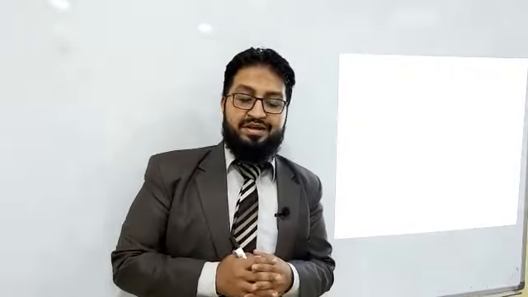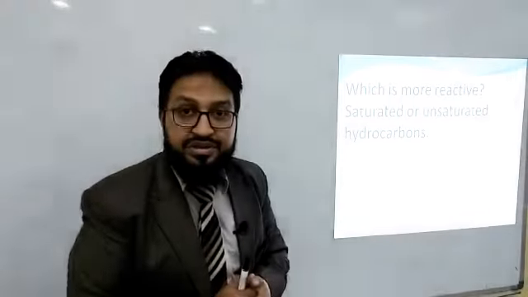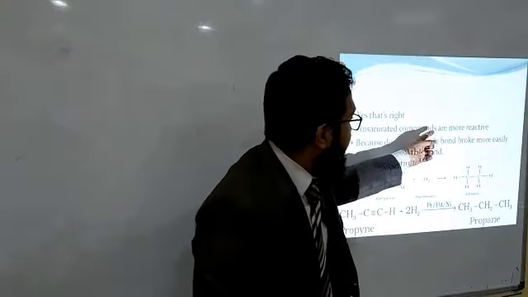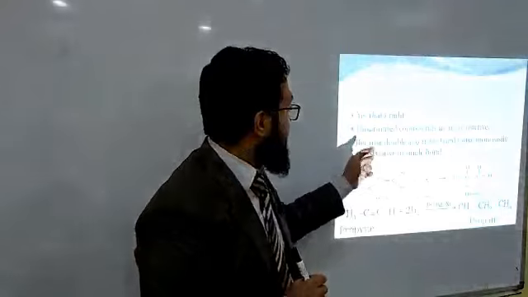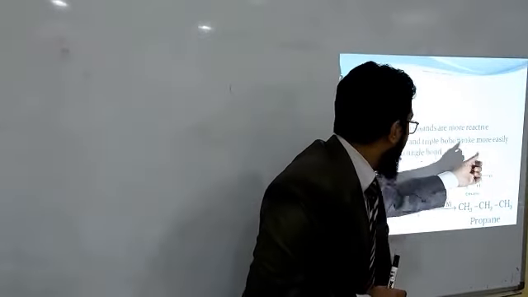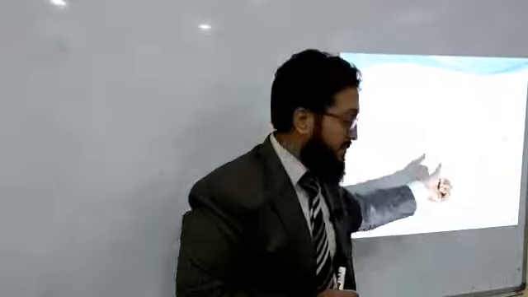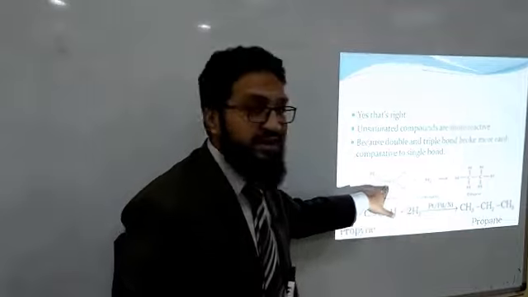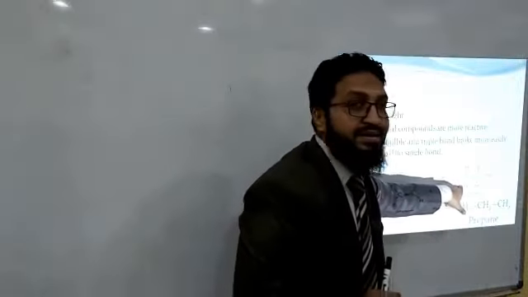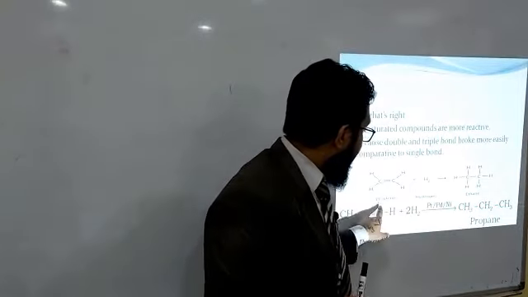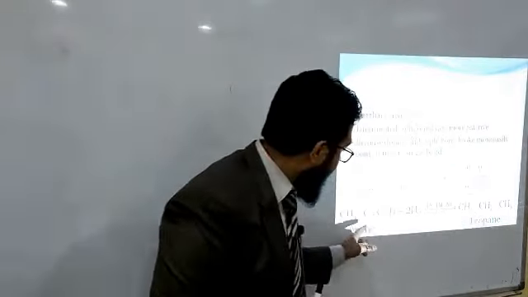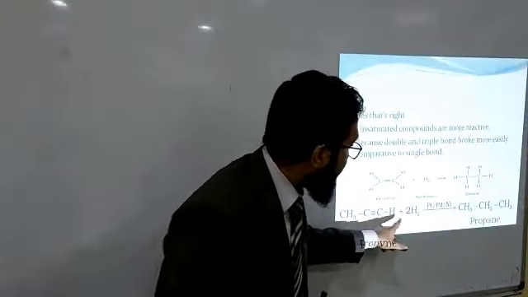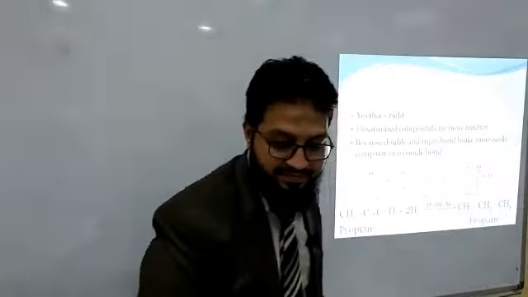Now, which is more reactive, saturated or unsaturated hydrocarbons? Yes, that's right. Unsaturated hydrocarbons are more reactive. The reason: double and triple bonds break more easily compared to single bonds. Look here, ethylene has a double bond; addition of hydrogen easily removes the double bond and adds hydrogen here, so it converts from ethylene to ethane. In the same way, in propyne, addition of hydrogen in the place of the triple bond converts it into propane.